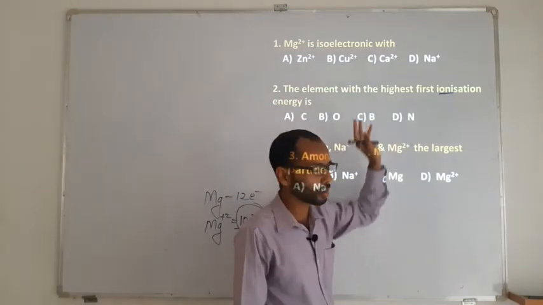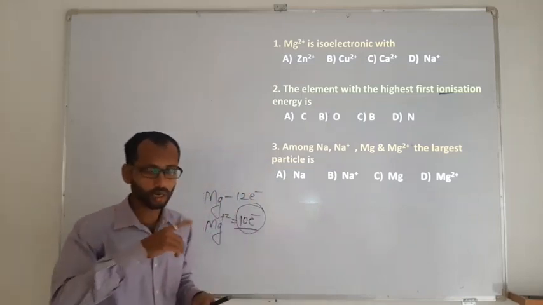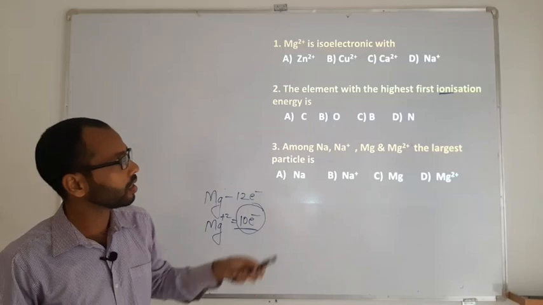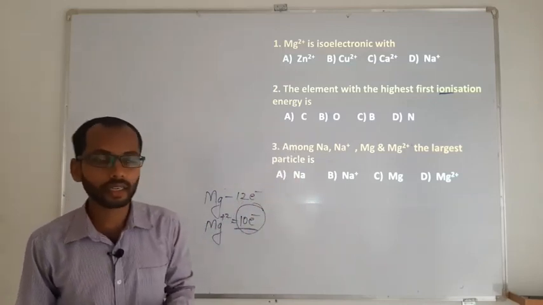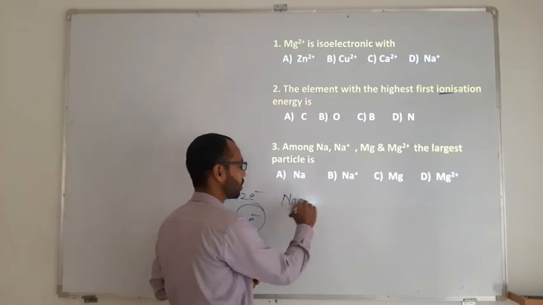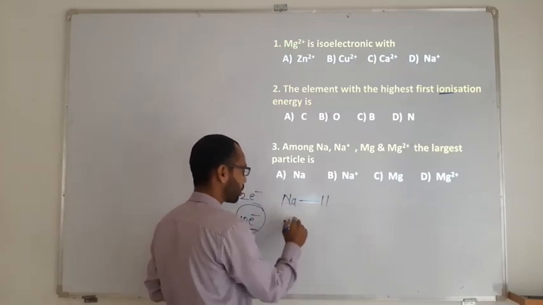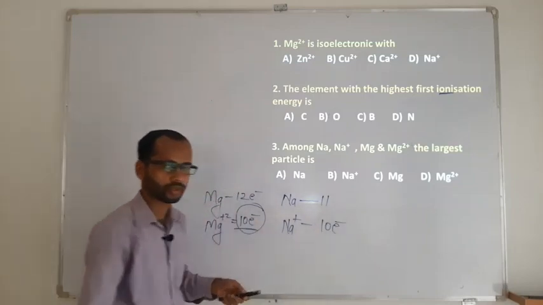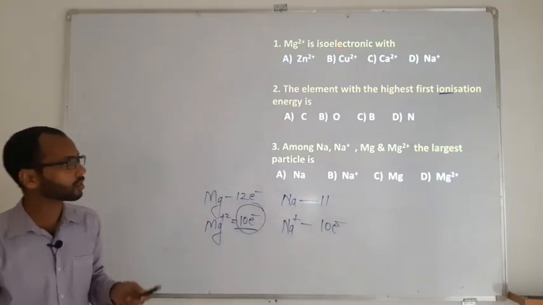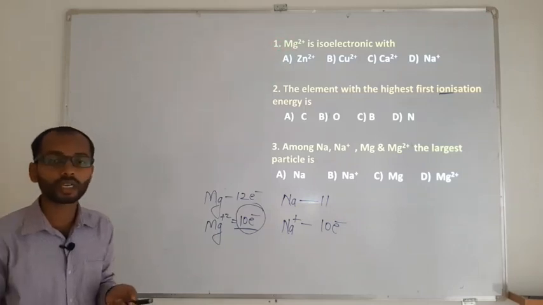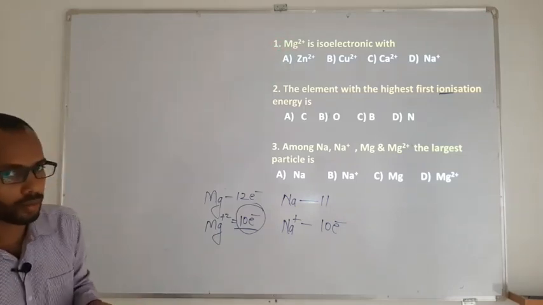Now talk about calcium and sodium. I told you that you should know at least the first 30 elements, then only you can have an idea. Calcium is 19 and sodium is 11. As sodium is 11, when it becomes plus 1, it loses 1 electron. Then 11 electrons change to 10 electrons, which means that Mg plus 2 is isoelectronic with Na plus 1.